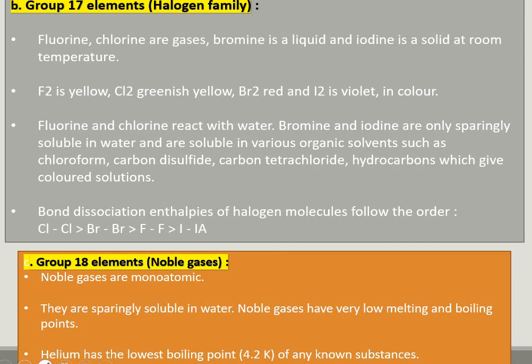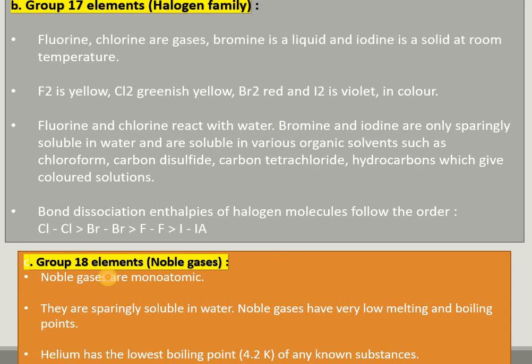Bromine and iodine are only sparingly soluble, and they are very much soluble in organic solvents like chloroform, ethanol, carbon disulfide, carbon tetrachloride. If I am talking about the bond dissociation enthalpy of halogen molecules, this is the order. Bond dissociation enthalpy is highest in the case of chlorine to chlorine. It is then bromine to bromine, then fluorine to fluorine, and then iodine to iodine.